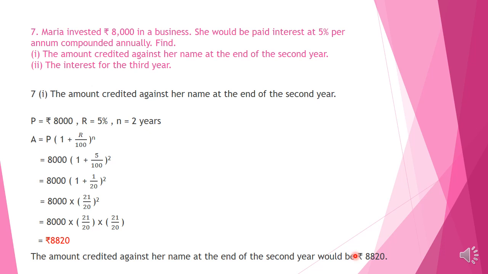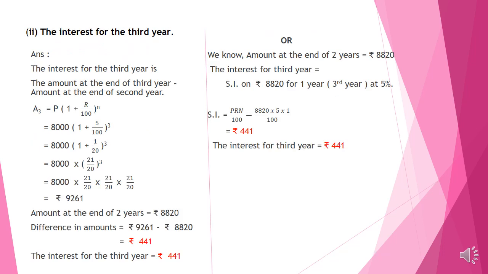Okay children. Now let us find the interest for the third year Maria gets. Children, the interest for the third year is equal to the amount at the end of third year minus amount at the end of second year. For this we have to use the formula A is equal to P into 1 plus R by 100 raised to N. Here A3 means amount at the end of 3 years. So P is 8000, R is 5%, N is equal to 3. 8000 into 1 plus 1 by 20 raised to 3.